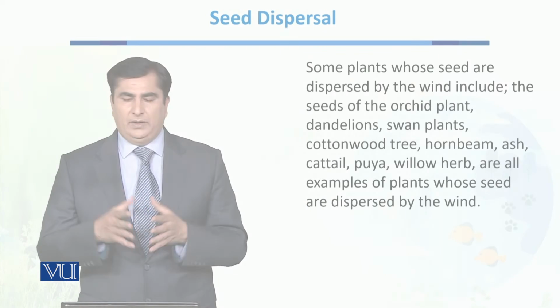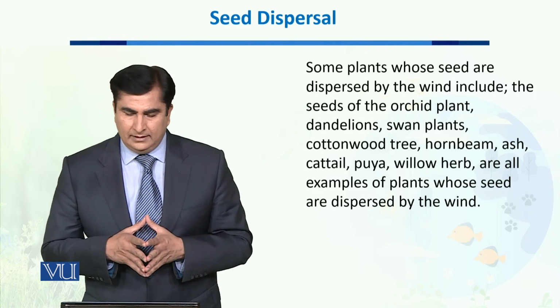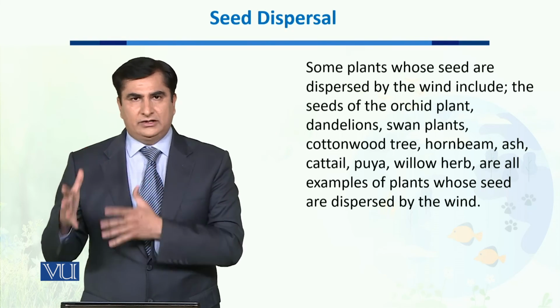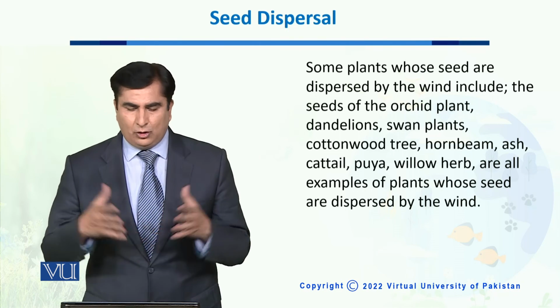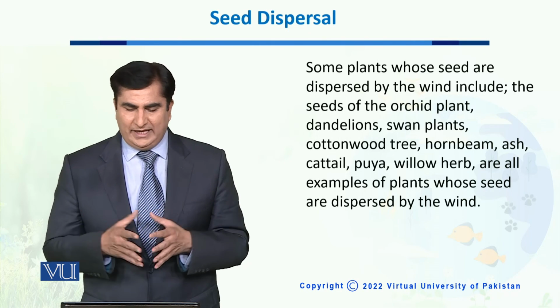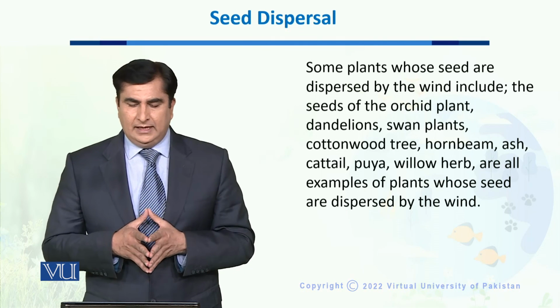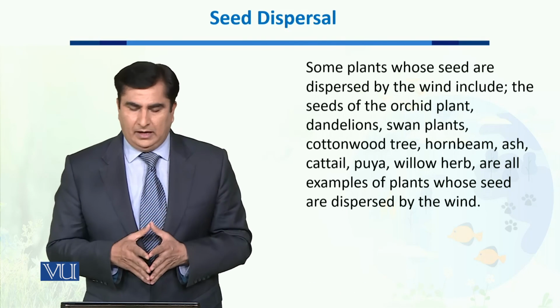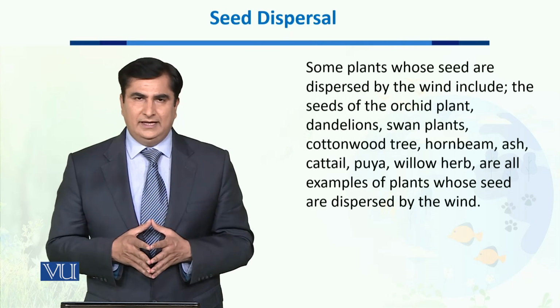Now, some other plants whose seeds are dispersed through wind include orchid plants, dandelions, swan plants, cottonweed trees, hornbeam, ash, cattail, puya, willow herbs, and many, many other plants which use wind in order to disperse their seeds.